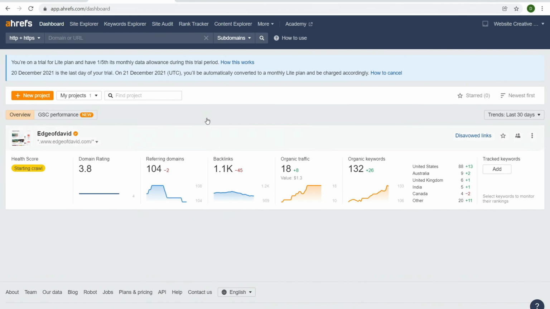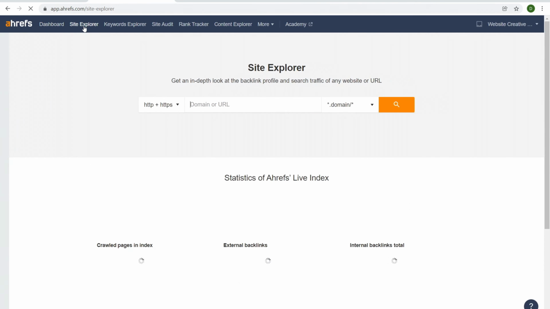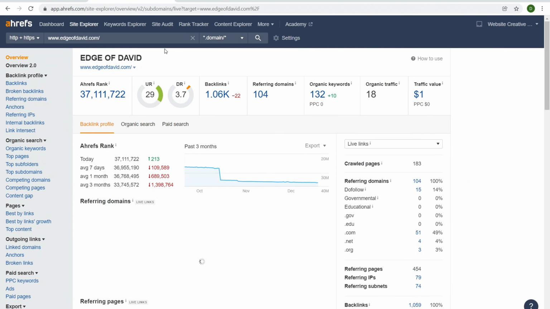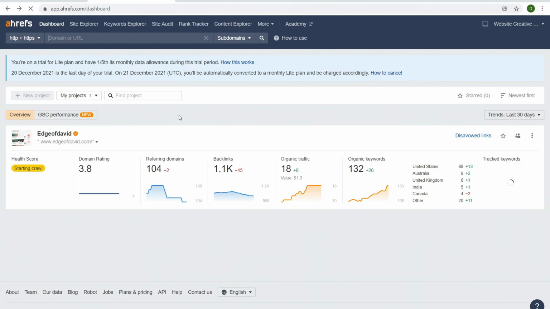And now within your Ahrefs dashboard, you have an overview of all your different websites that you want to add in. So obviously these can only be websites that you actually own. You can't add in a competitor's website. You can add in a competitor's website over here under the Site Explorer. If we navigate over here to dashboard, it gives you just a nice overview. Same with Ubersuggest. And you can click different things. So if you click on domain rating, it takes you to how it comes up with this specific rating. So we're over here in the Site Explorer again.